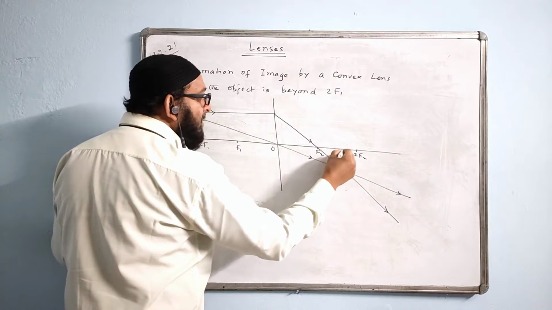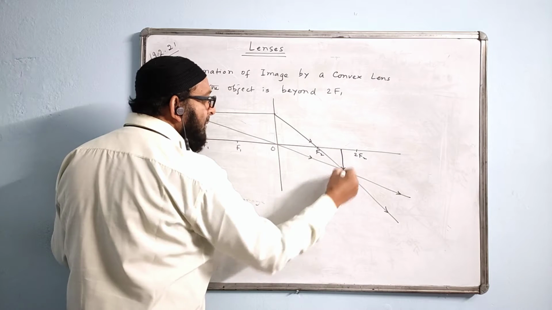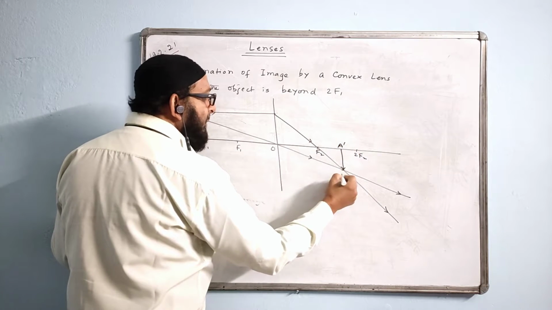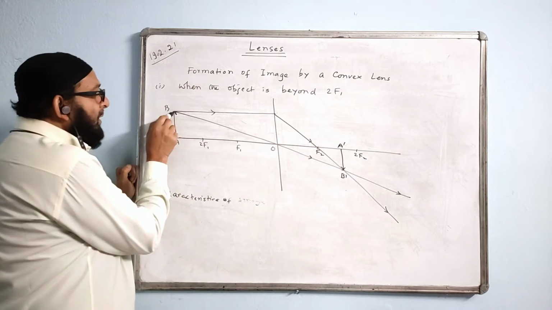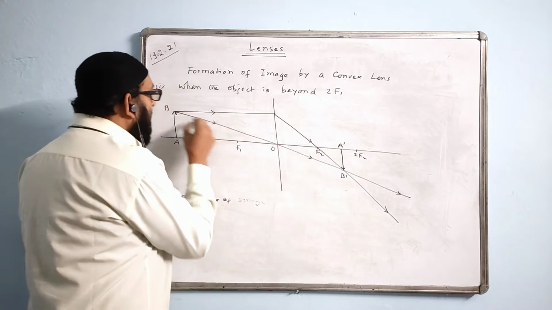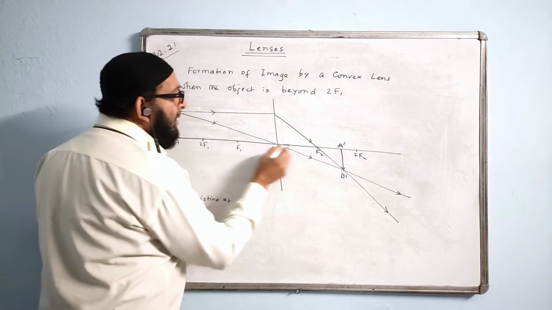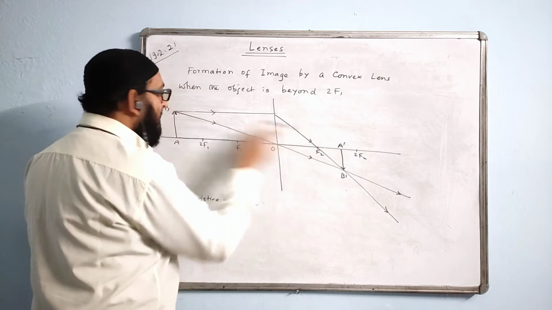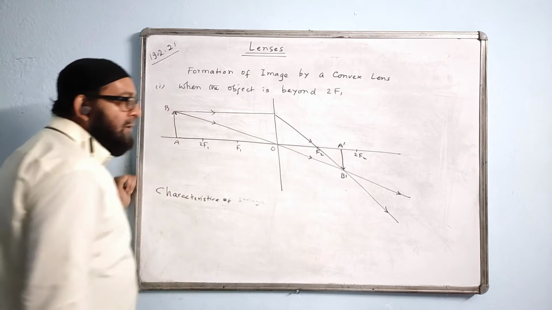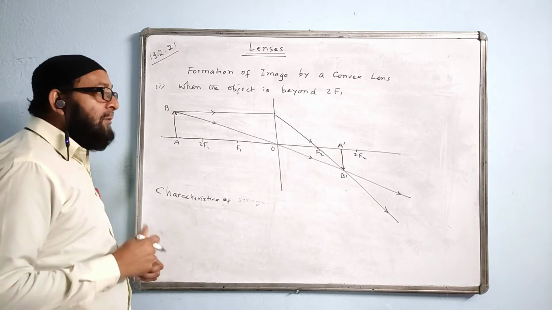You can mark the arrow here also. The two rays are meeting here. Here the image is formed, like this. A dash, B dash is the image. From B, the rays are coming here. The point B will be an A ray will be coming here, like this. That's why this is the image of A, and this will be the image of point B. So A dash, B dash, that is, the inverted image is formed.